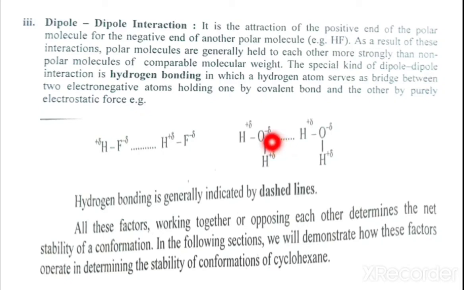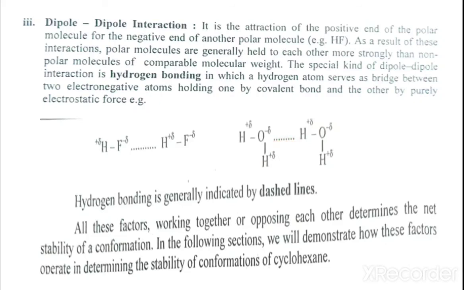Now here is a simple intermolecular hydrogen bonding. Hydrogen bonding will be formed here: oxygen with delta minus, and hydrogen with delta plus. The hydrogen bonding is generally indicated by a dashed line. That means this one here is a hydrogen bond.